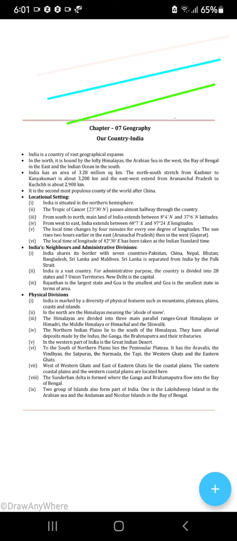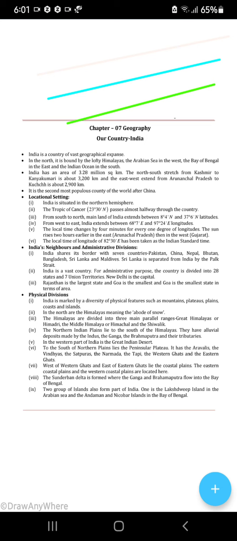Okay. Next, the northern Indian plains are to the south of Himalayas. The valuable deposits made by the Indus, Ganga and Yamuna and the tributaries. So there are 3 main basins, that means river systems in the northern plains. What are they? Ganga, Brahmaputra and Indus. Okay. Indus is in the west where you will find Punjab and Haryana. Ganga flows through the states of Uttar Pradesh, Bihar and Bengal. And you will find another one, and that is Brahmaputra, from Tibet to the Bay of Bengal, crossing Assam and all. Okay, northeast state.